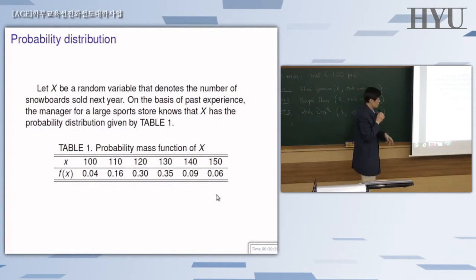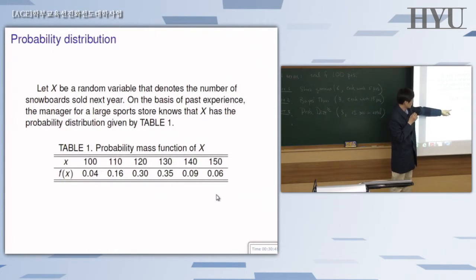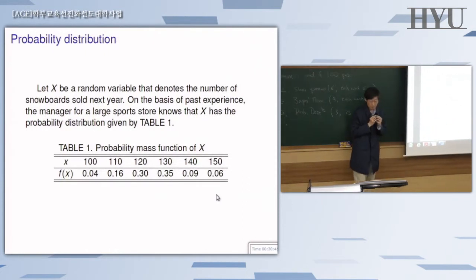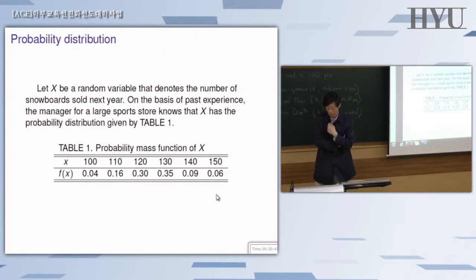So naturally, if you add up all these probabilities, starting from 0.04 all the way to 0.06, the sum must be 1. Otherwise, it's not a valid PMF. But they add up to 1 in this case. Right. So given this PMF, we want to answer the following.